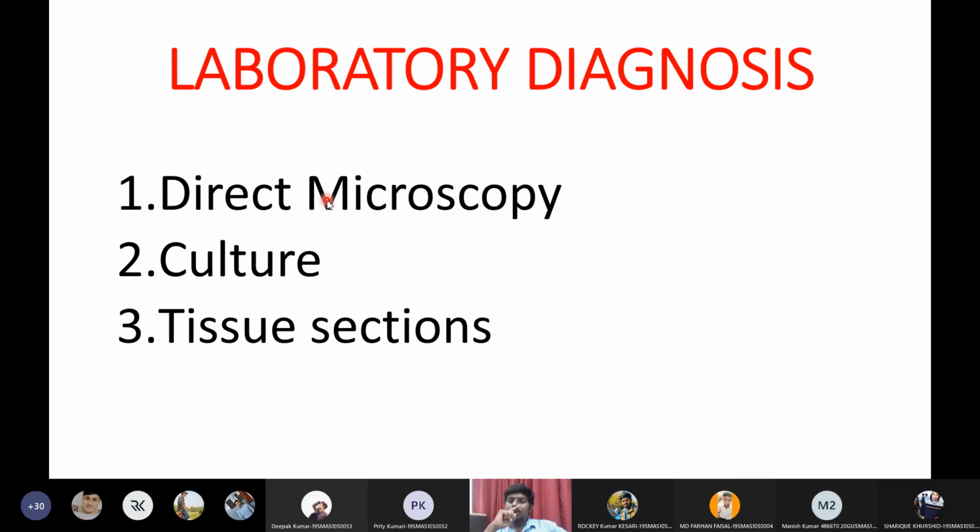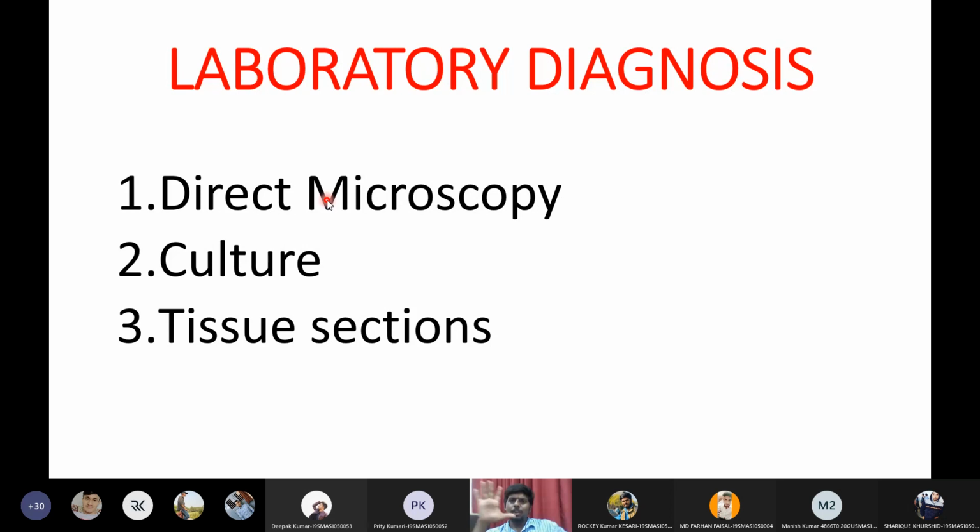Then Indian ink preparation is used for detection of what type of fungi? Capsulated fungi. Very good. Example? Cryptococcus neoformans. What infection is caused by Cryptococcus neoformans? Brain infection. CSF. Very good.